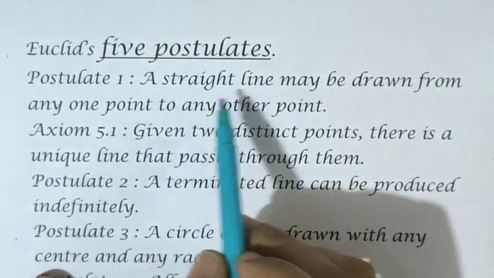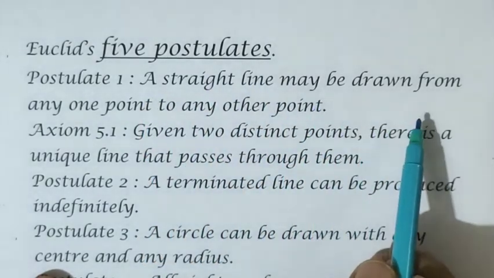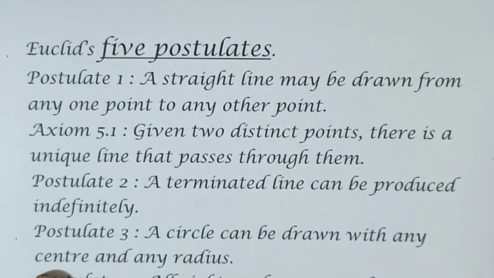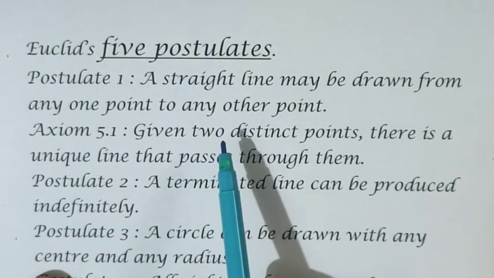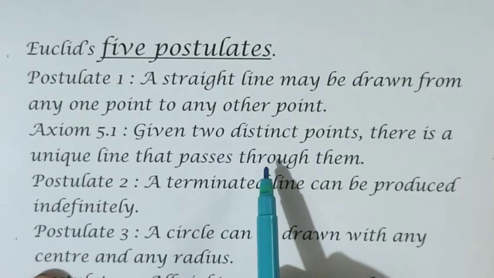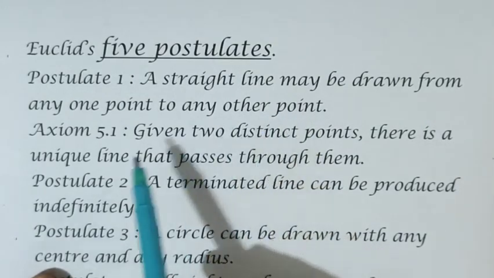Now we have to learn postulate 1: a straight line may be drawn from any one point to any other point. Graphs are drawn this way. At that time I told you that if you take any 2 points, we can complete a line. So at least 2 points were required for completing the line. Today's mathematics accepts this statement as an axiom.